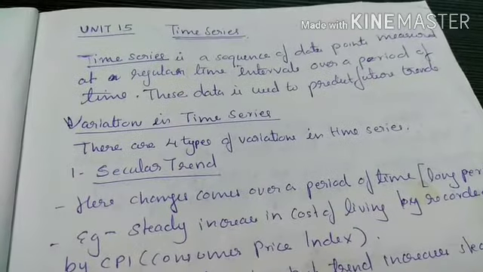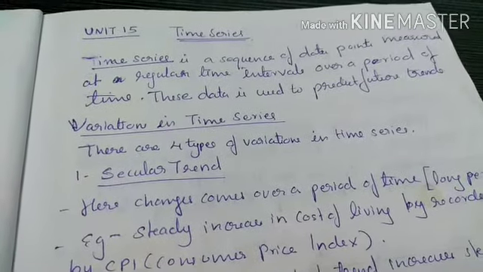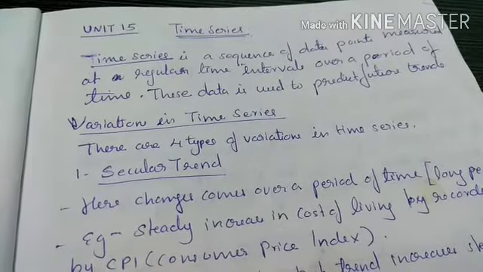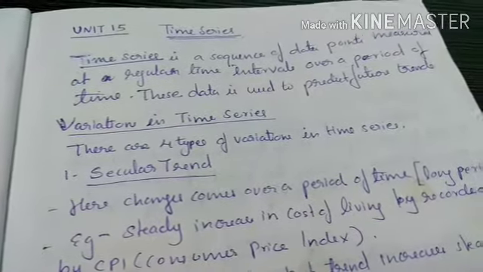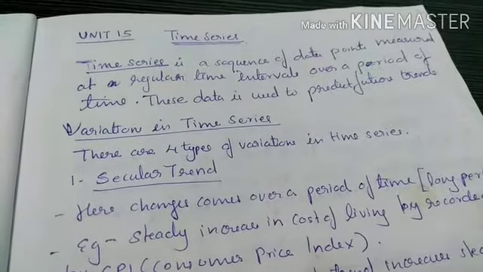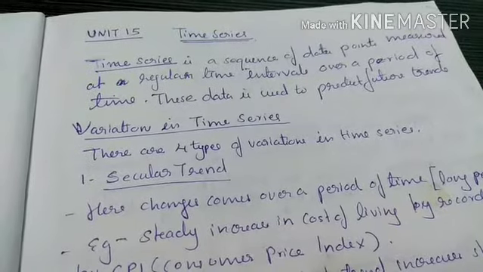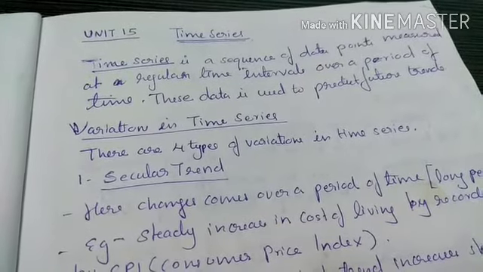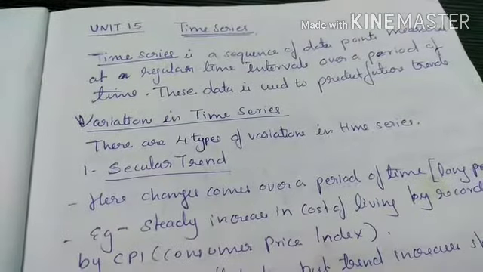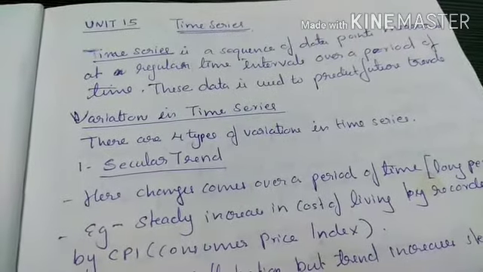Next unit is unit 15, that is time series. Time series is a sequence of data points measured at regular time intervals over a period of time. This data is used to predict future trends. So we use time series to predict or forecast future. Next is variation in time series. There are 4 types of variation in time series.